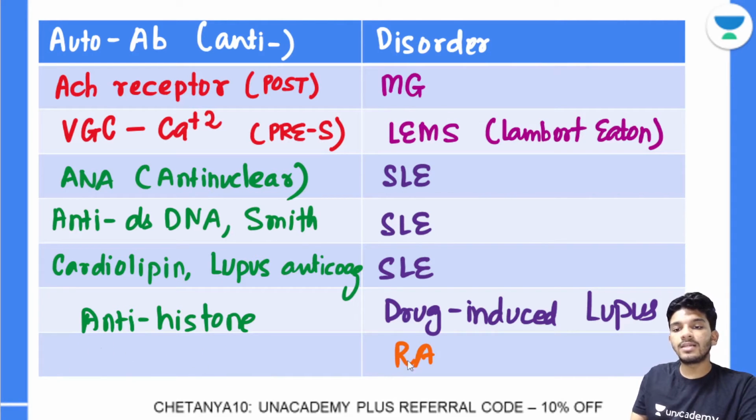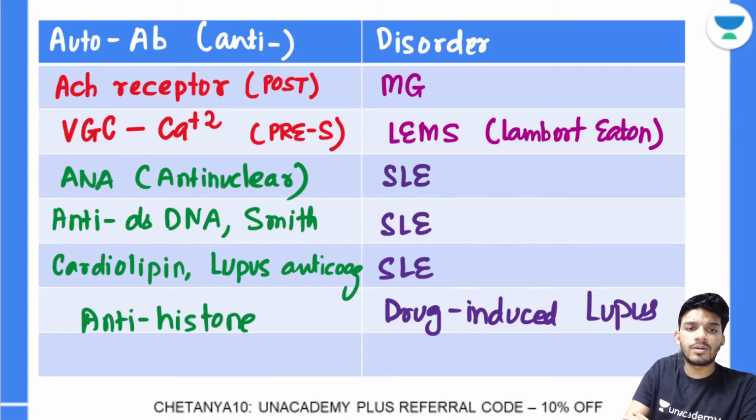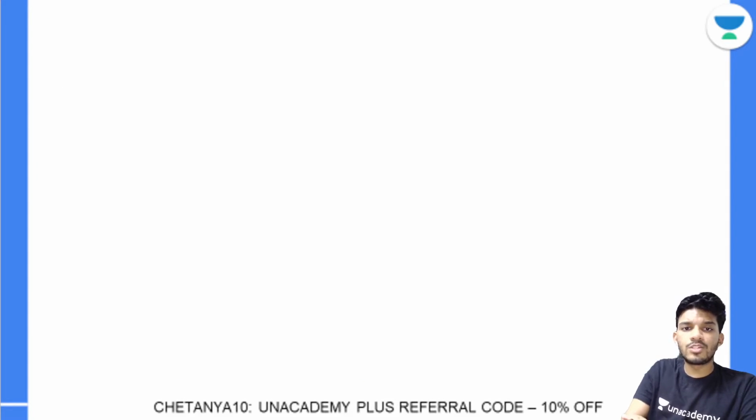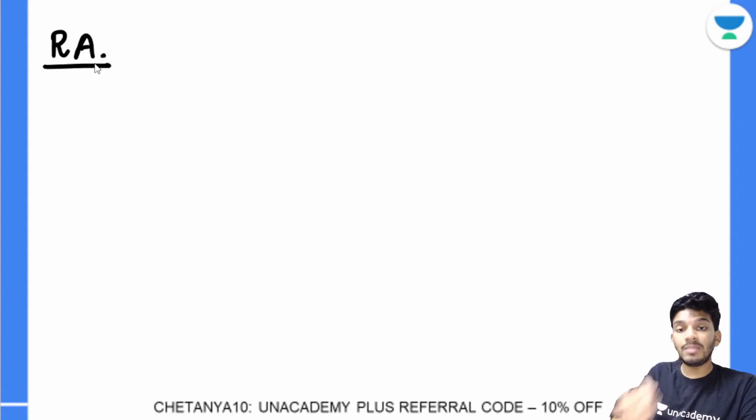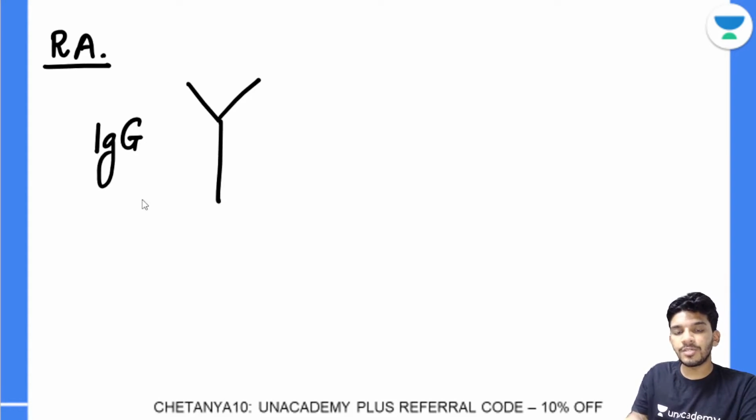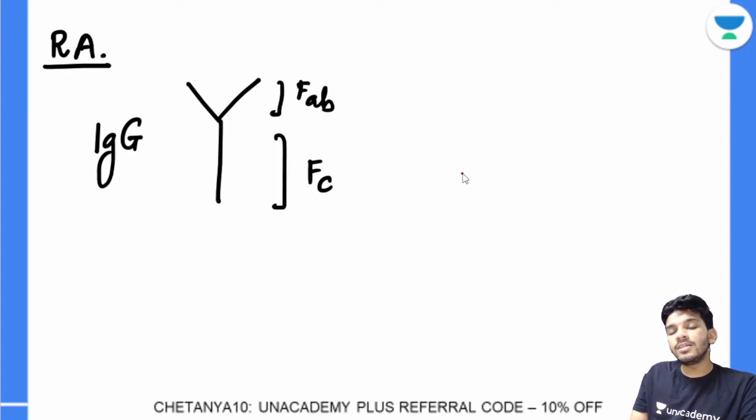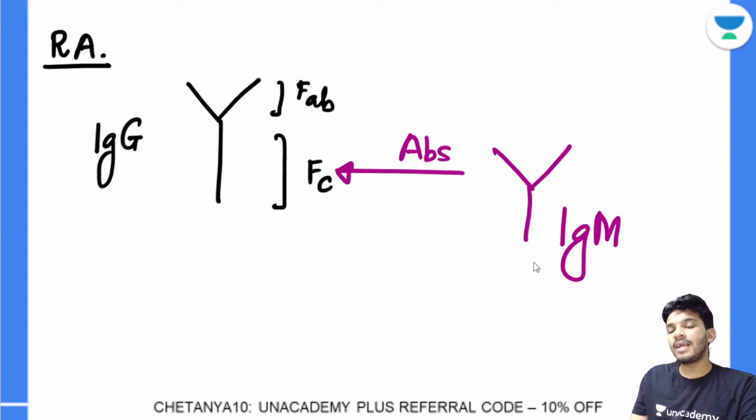let's take rheumatoid arthritis and do it on a separate page because it's relatively important. I don't want you guys to miss out on this, so let's talk in detail about rheumatoid arthritis. In rheumatoid arthritis, the basic pathophysiology is that this is IgG, a type of antibody. This is the variable region called FAB, the variable fragment, and this is the constant fragment. In rheumatoid arthritis, you develop antibodies against this constant fragment. Against that, you develop IgM antibodies, and they are called the rheumatoid factor.